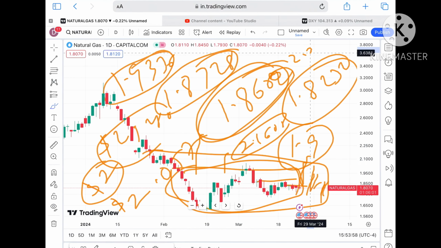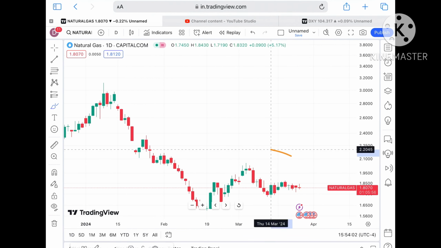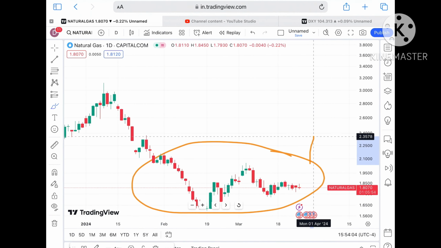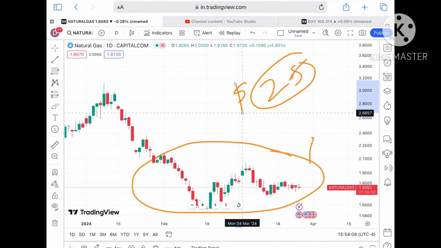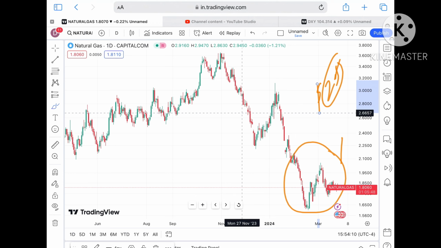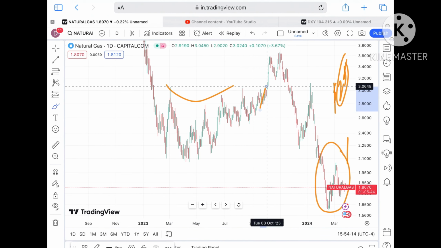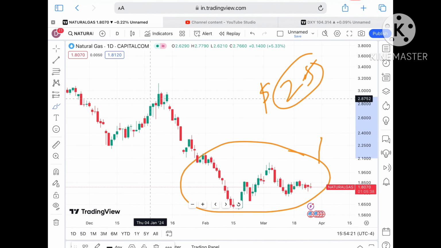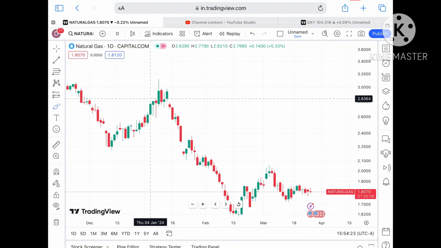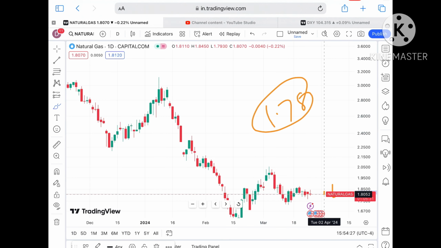Okay, this is the zone, and as soon as it starts going above that level, we can see a further upside towards $2.318, and from there a further high. So chances will be high that it will cross this level, and from there a probability of touching 2.5. As soon as the price starts sustaining above 2.5, we will see chances of going further upside, and then a probability of touching a level of 2.9, and then a further upside. But suppose the price doesn't sustain, then we will see it move further down, and